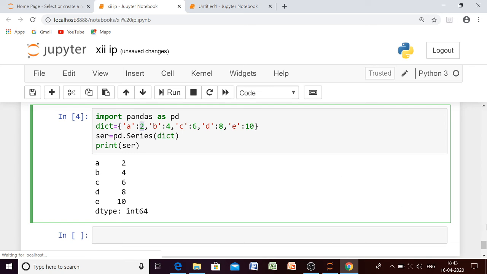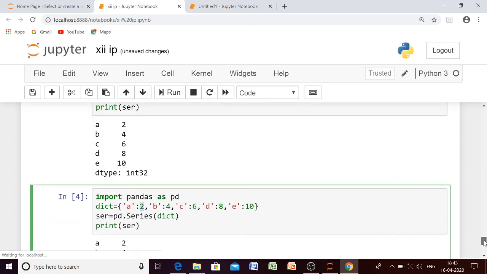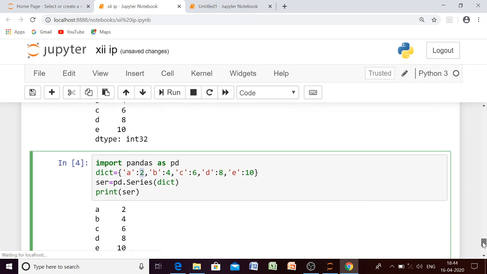So today we will discuss this much about series only. What we have discussed beta: pandas has two basic data structures, series and data frame. Series is one dimensional and it has index and data labels as well.